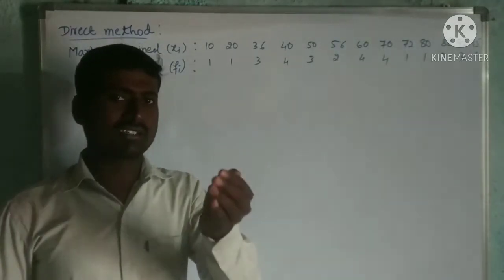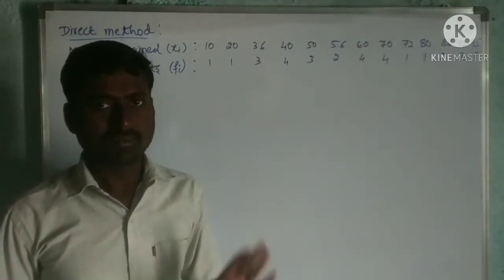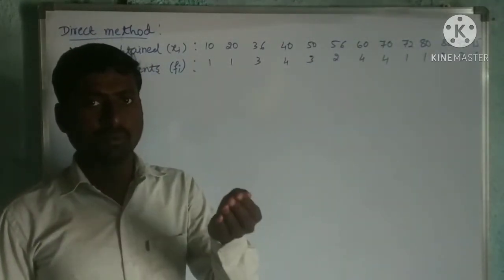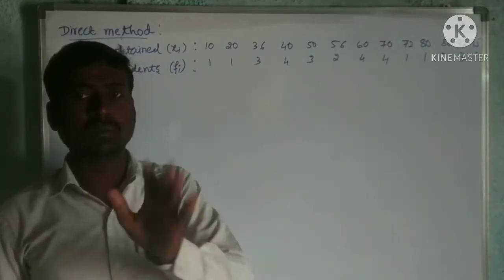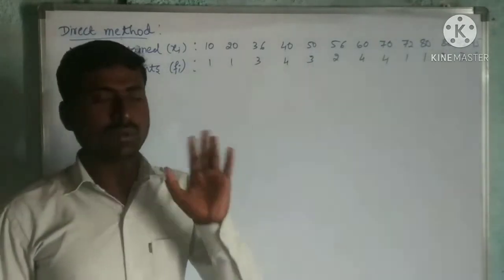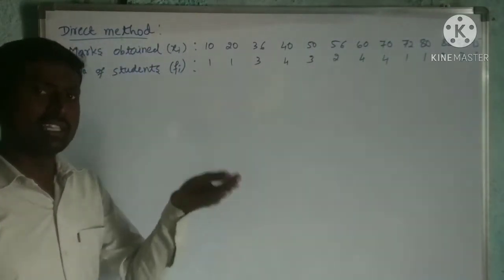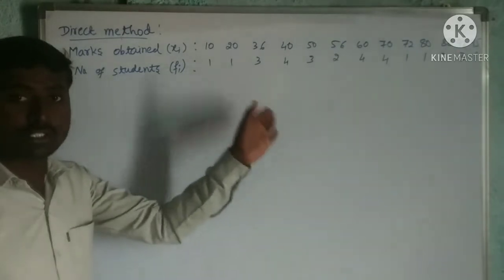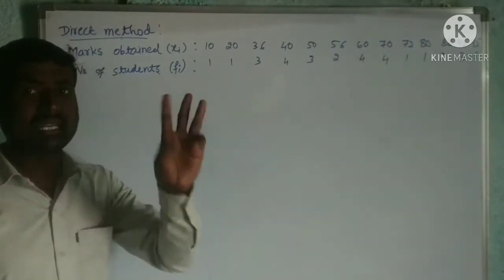Now let us study the mean for grouped data only. To calculate the mean for grouped data, for either discrete or continuous frequency distribution, there are three methods.